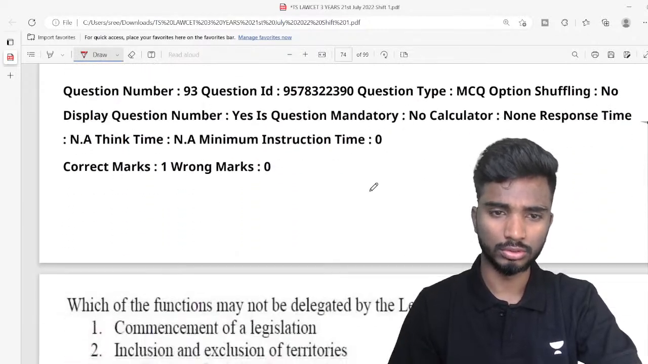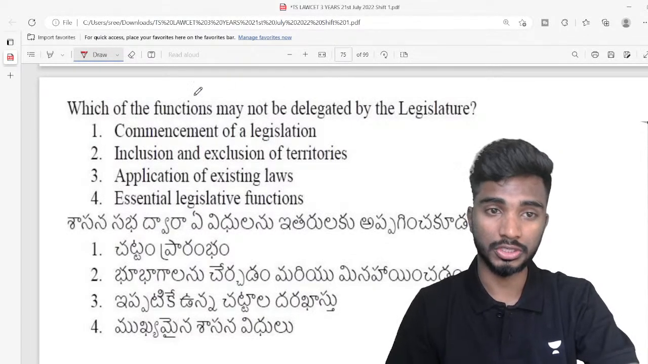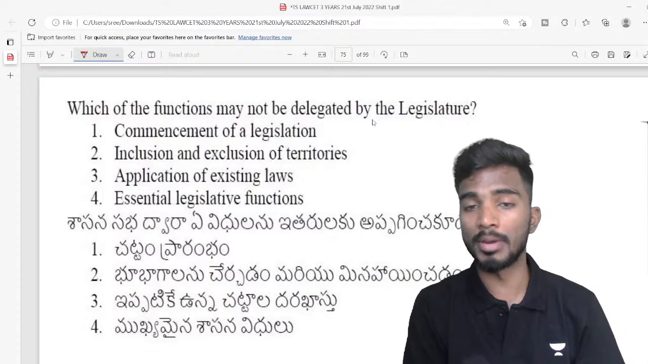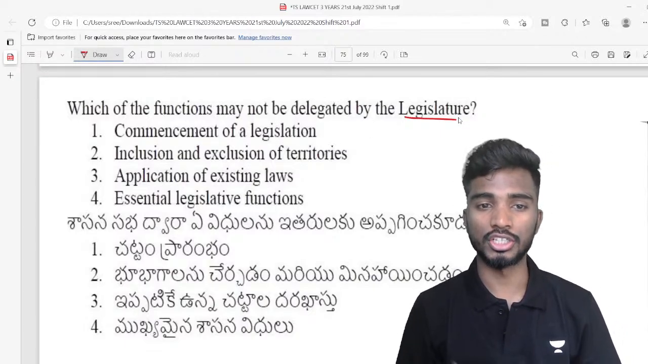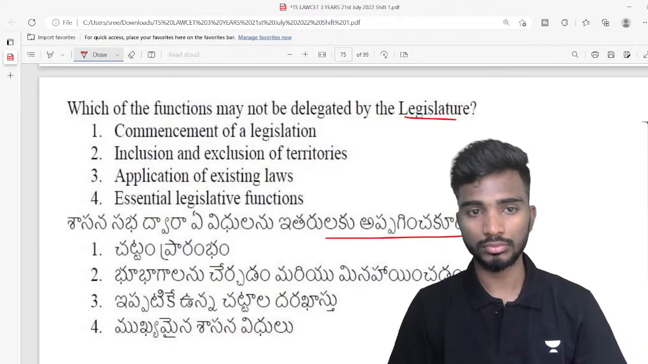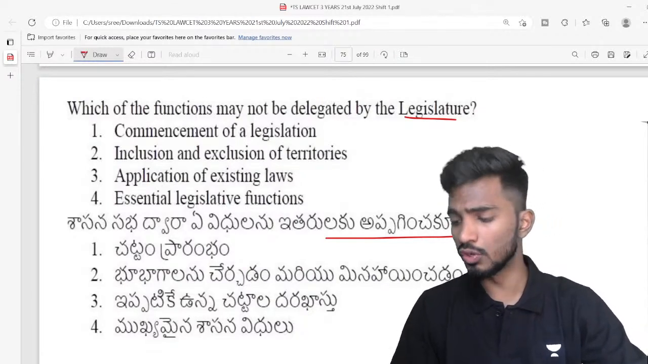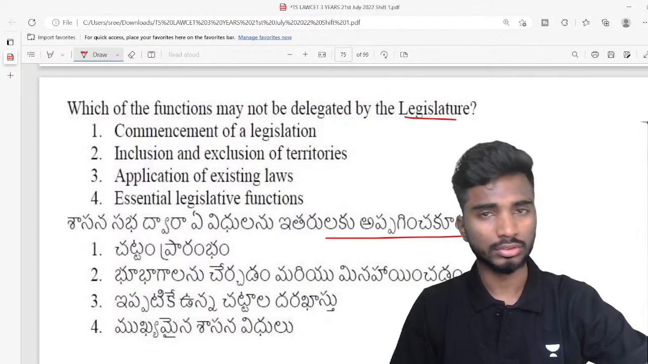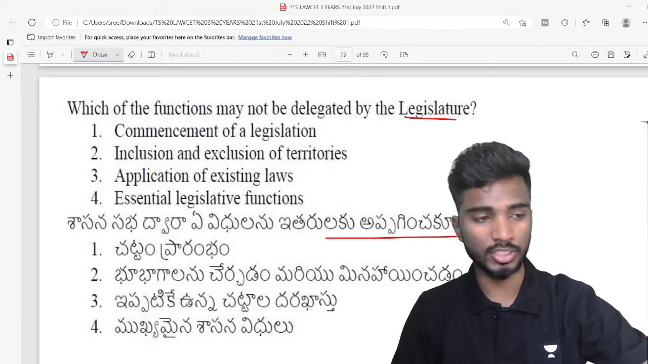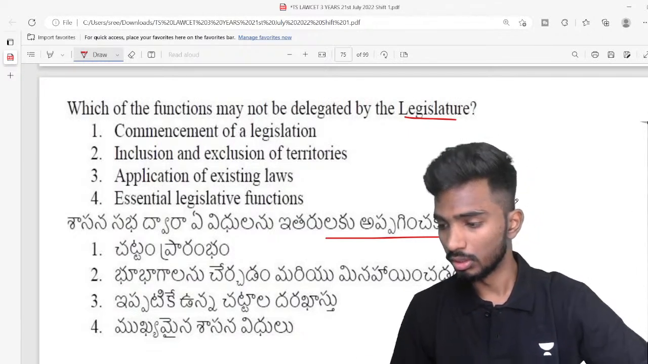Next, 93. We'll try to finish at least 100 today. 100 is like 40 questions, right? Which of the functions may not be delegated by the legislature? What do you think? Just make an educated guess. Even if you did not study, you will be able to answer it properly. Even if it is wrong, it's not a problem. Just try to give me some answer. What do you think, guys?